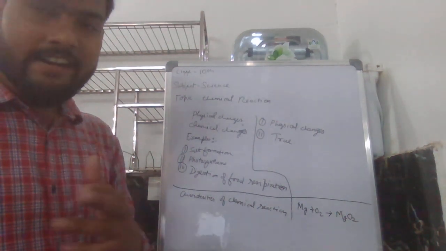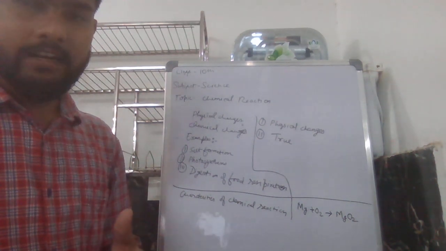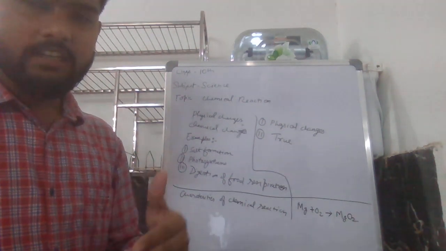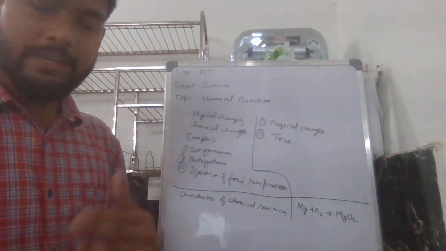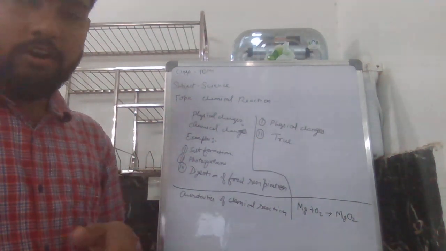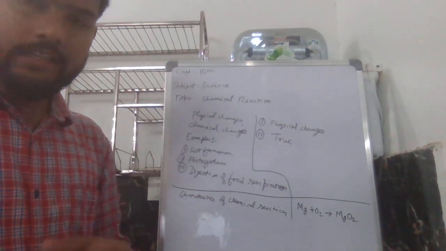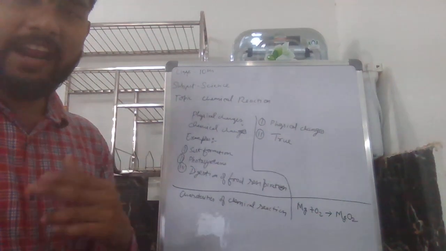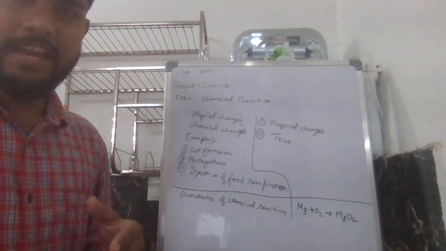Lead nitrate and potassium iodide are both colorless. They react with each other to form a yellow precipitate of lead iodide. Lead iodide settles down at the bottom of the tube. So these are the characteristics of a chemical reaction.